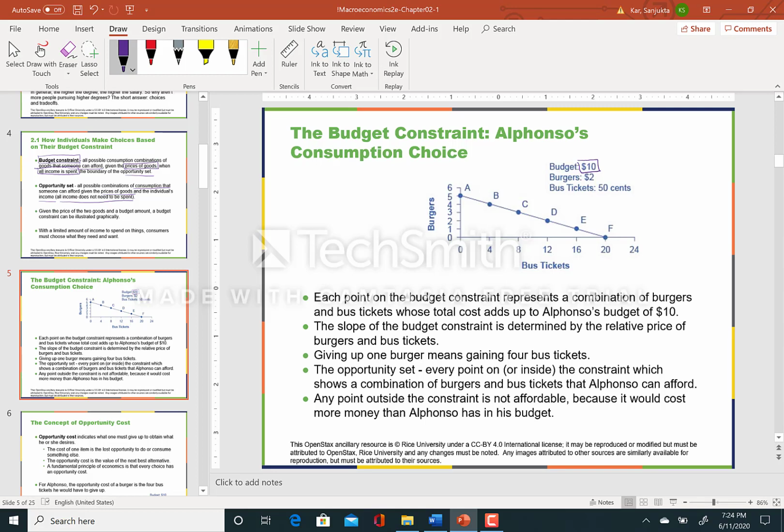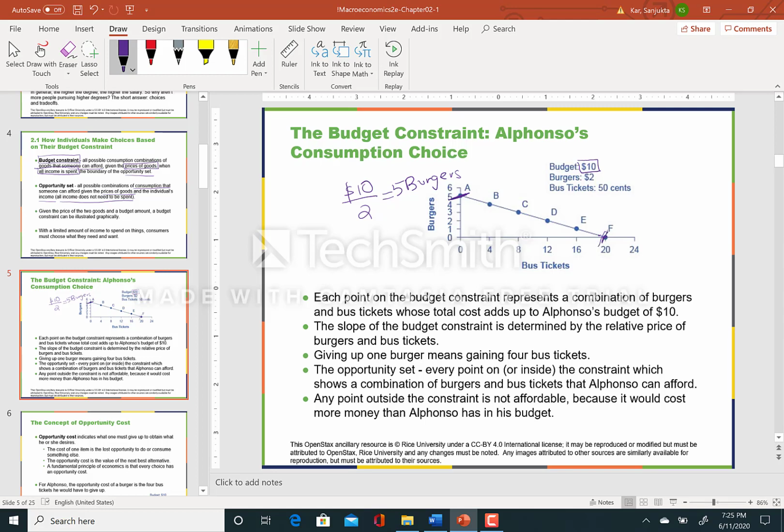Now, how do you get these anchor points, point F and point A? If he is spending all his $10 on burgers only, he can buy 10 divided by 2, which is equal to 5 burgers. So point A is 5 burgers and 0 bus tickets.